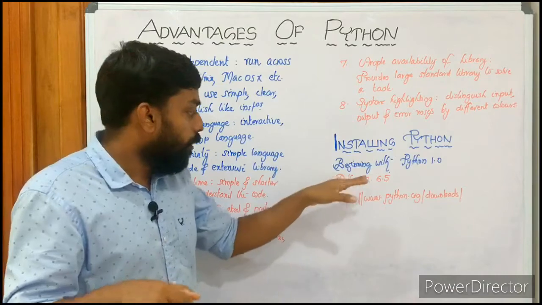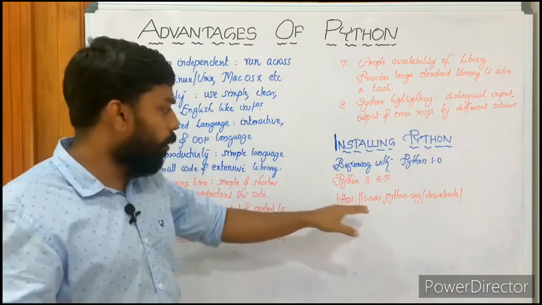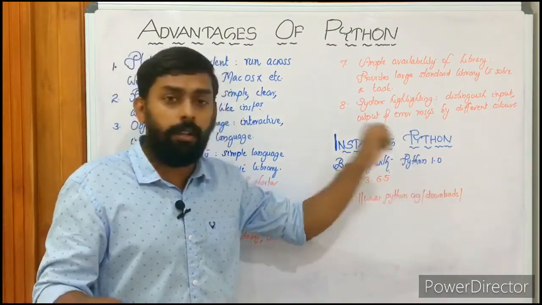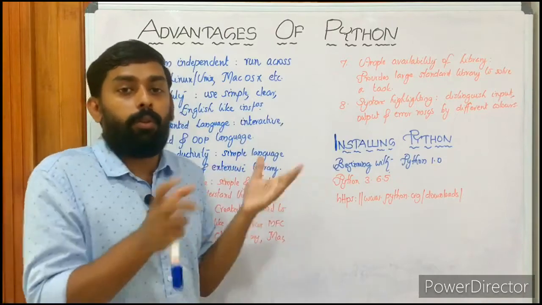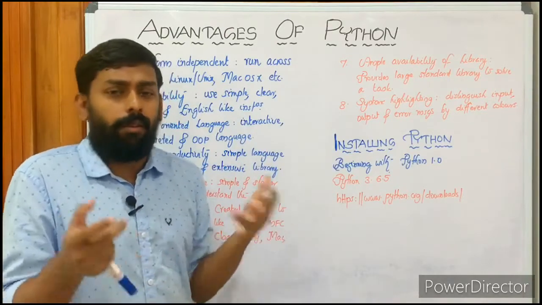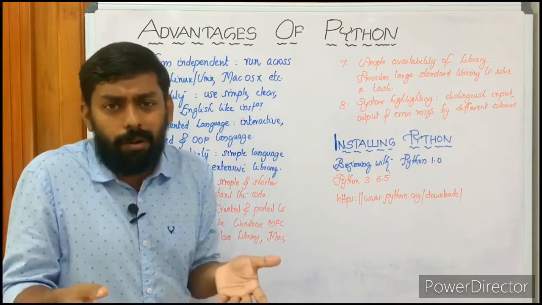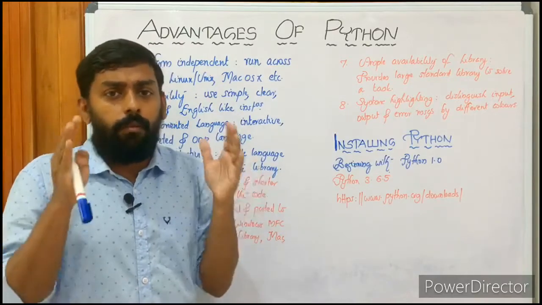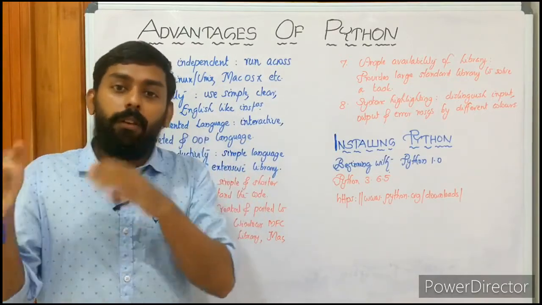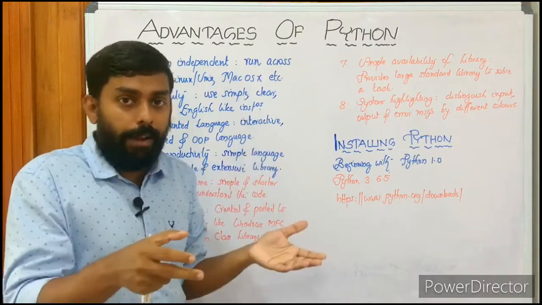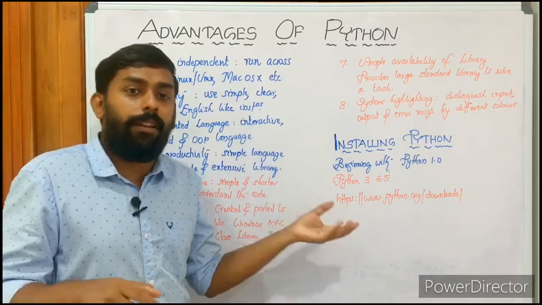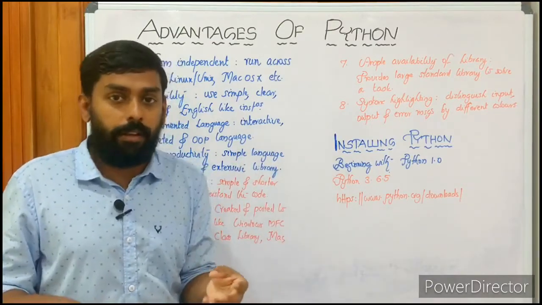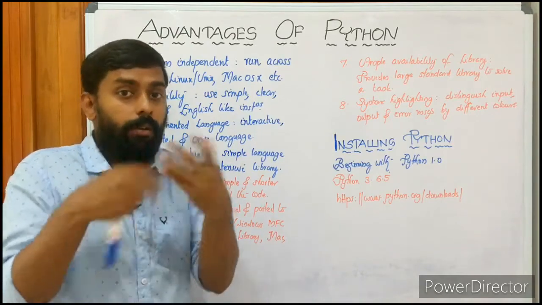Then how can you install it? Just go to www.python.org/downloads. You can go to the URL and easily download and install it, whichever platform you're using, Microsoft, Linux or Unix based, or Mac OS. You can easily download and install the software on your platform, in your operating system.